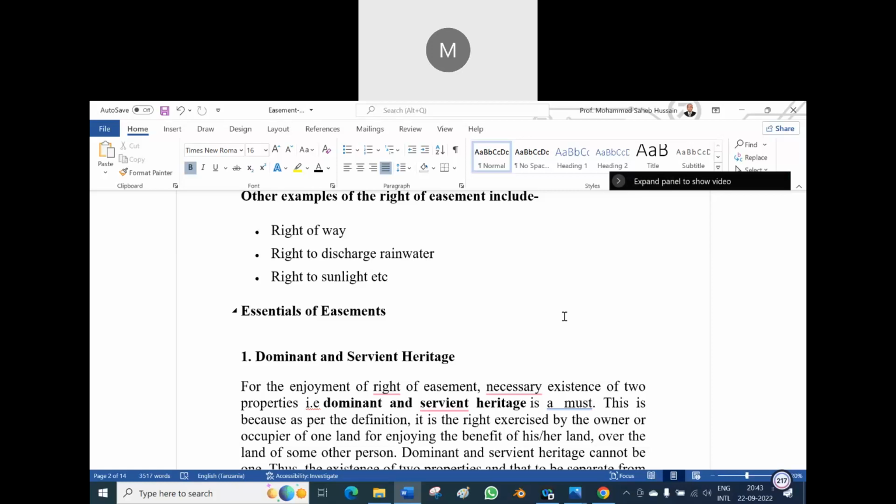So now, if you have the right to discharge the rainwater, yes, the easement is there. Let the rainwater go. But another point, you cannot keep the gargoyle on somebody's land. I don't know how many people know what a gargoyle is.